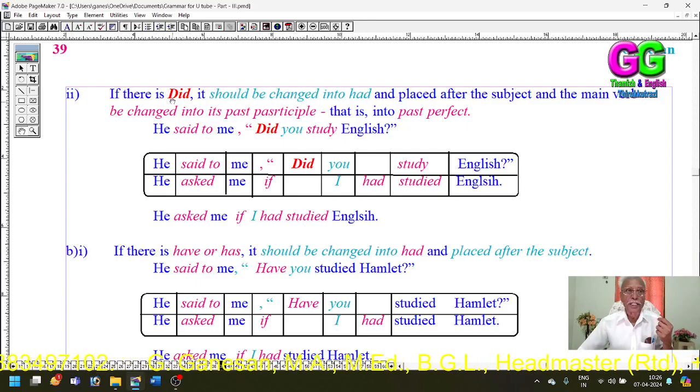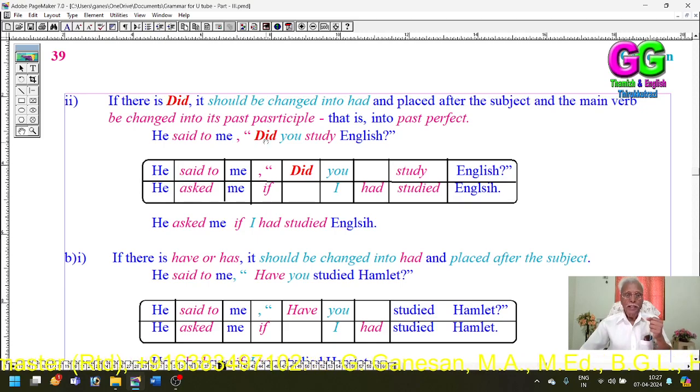Then if there is a did, it should be changed into had and placed after the subject, and the main verb should be changed into its past participle. That is, into past perfect. See, in questions having did, the did should be changed into had and placed after the subject, and the main verb should be changed into its past participle.